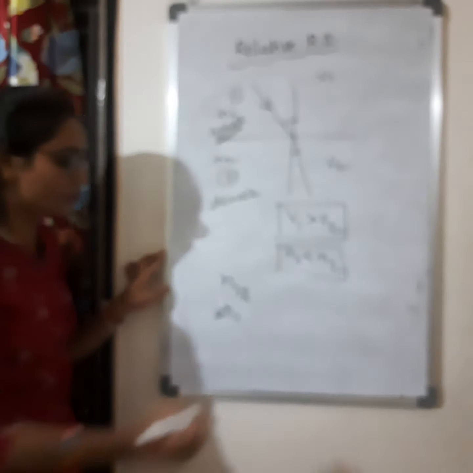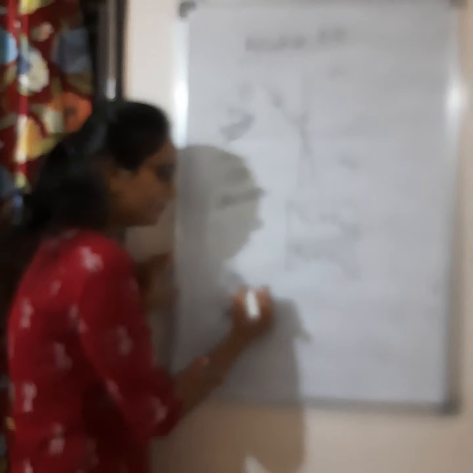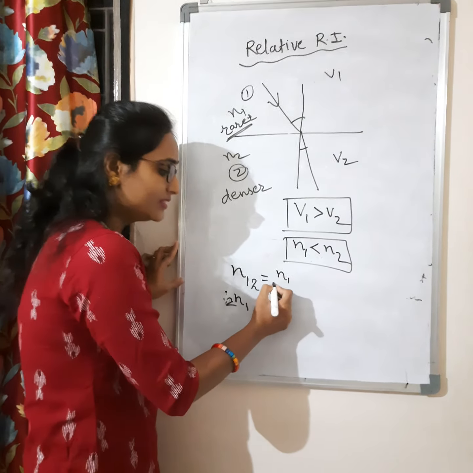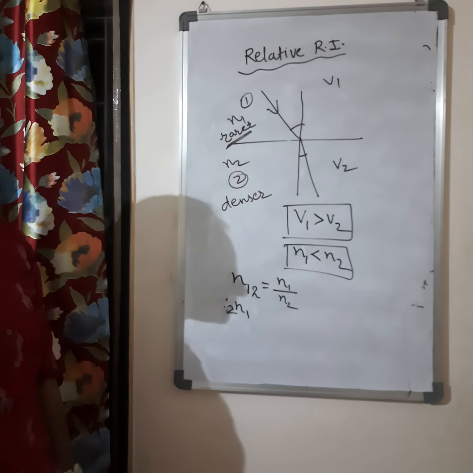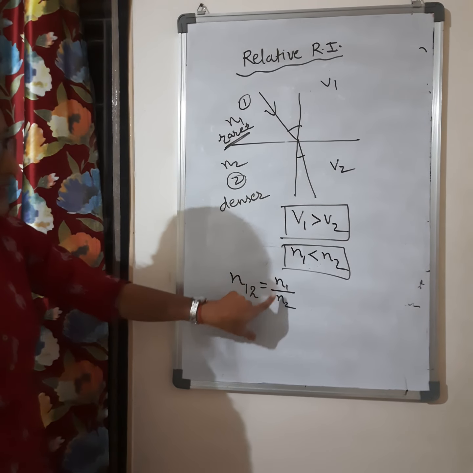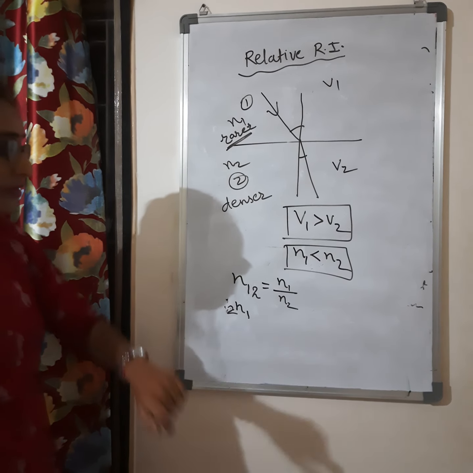Relative refractive index of medium 1 with respect to medium 2. So this will be the formula: N1 by N2.